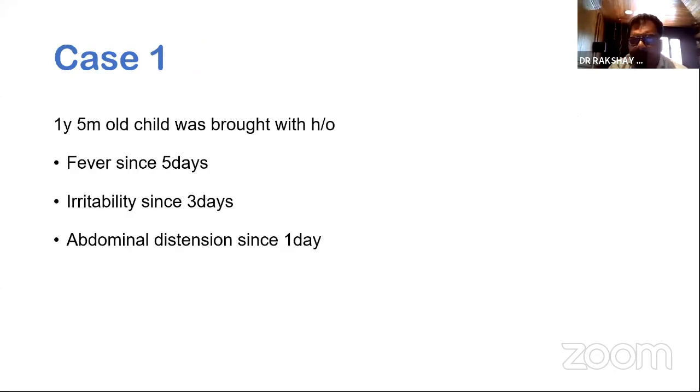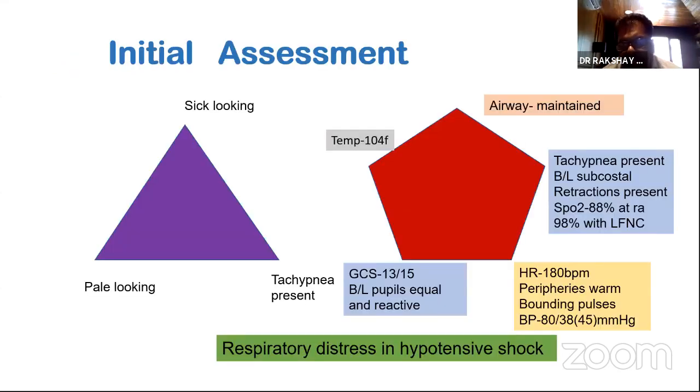So let me go through a few cases to see if there is a role for us to identify infections much earlier and in a much better way. Okay, so this is a 1.5-year-old child brought to us with fever of 5 days, irritability for 3 days, and abdominal distension for a day. Now, I think today through this course, you've gone through this PALS algorithm.